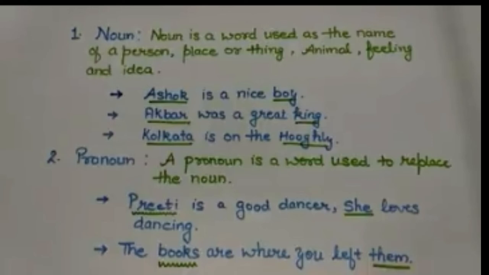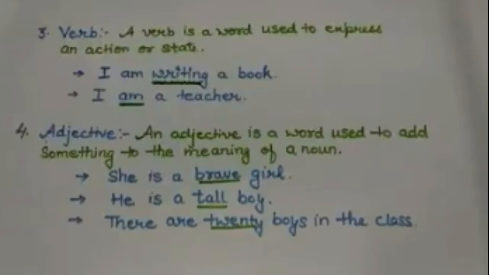In the same way, the books are where you left them. Here them is a pronoun. Okay? Then come to the verb. Verb is a word used to express an action or state. Here verbs are the most important parts of speech, because there is no sentence without verb. Let us see the examples.